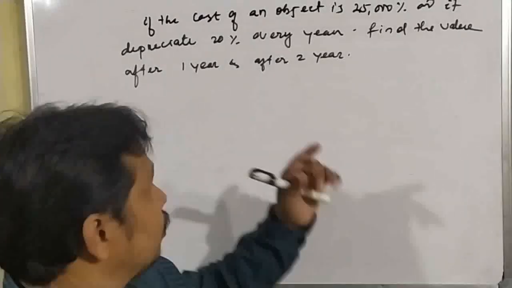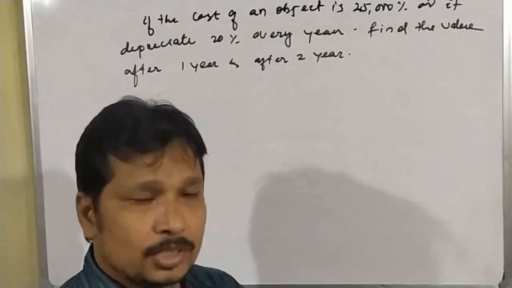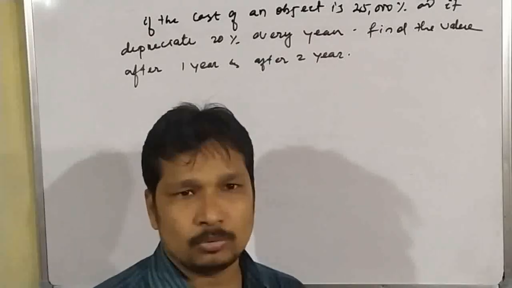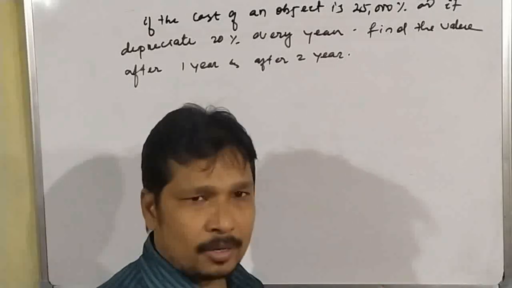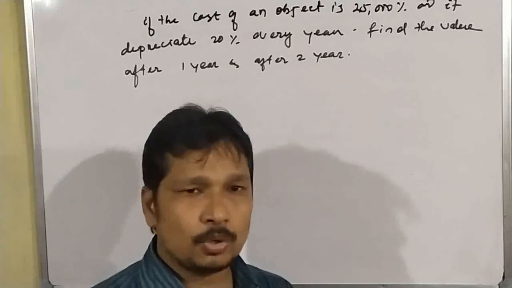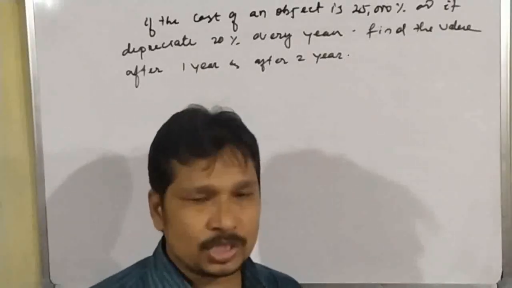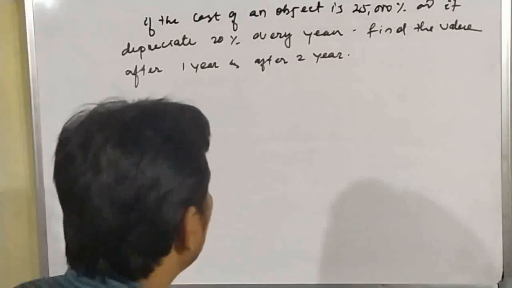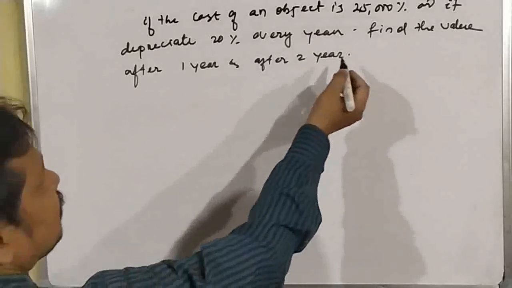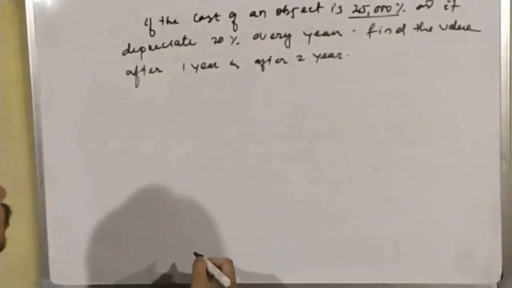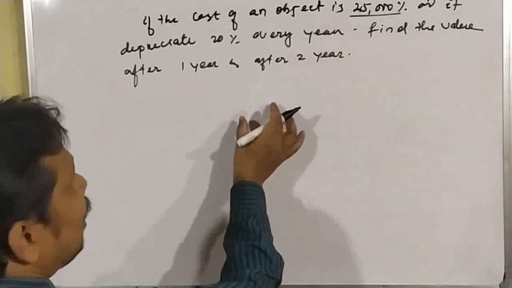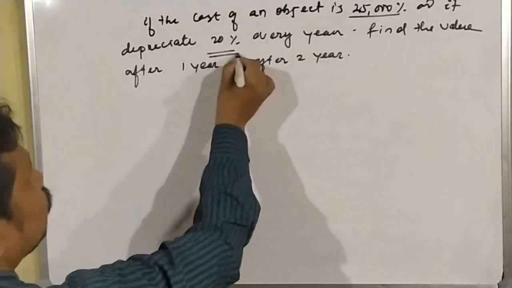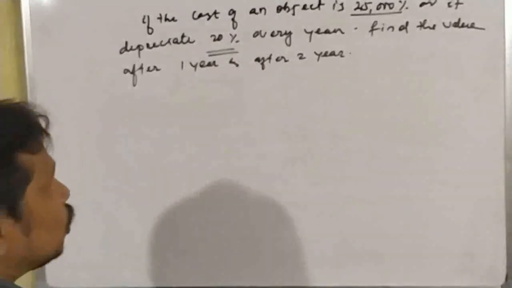Always remember one thing, students. Appreciation and depreciation always depend upon the present value, not the past value or the future value. The amount of appreciation or depreciation will always depend upon the present value. So here the present value is 25,000. After 1 year, it will depreciate 20%. That means it will decrease by 20%.